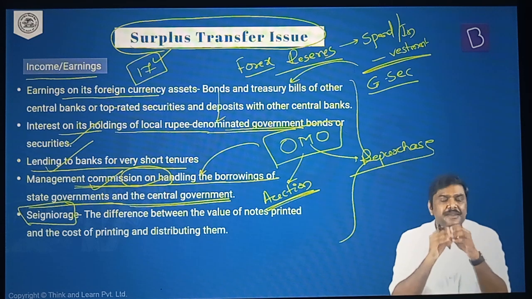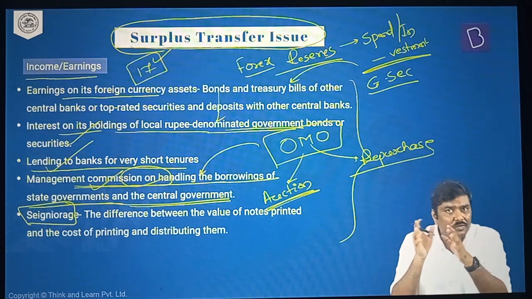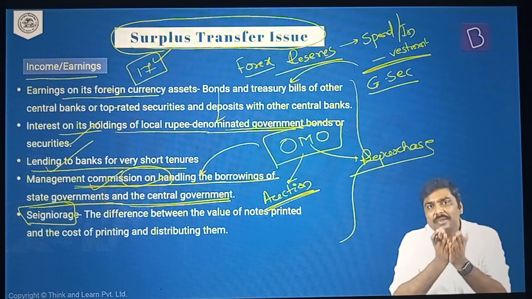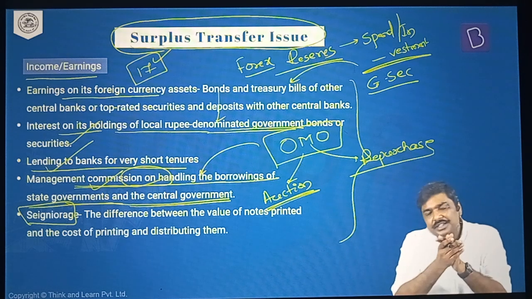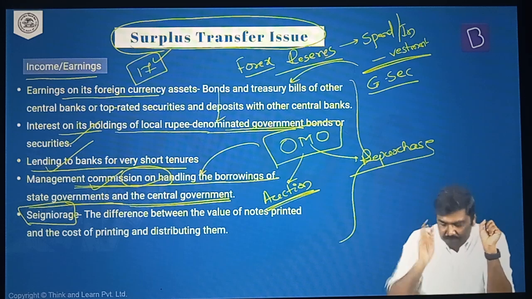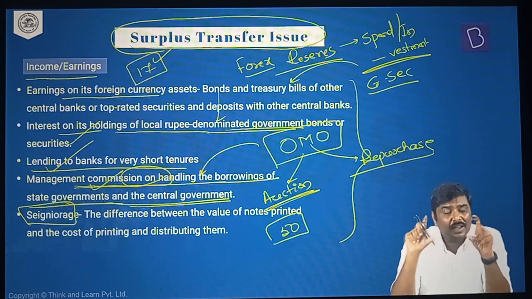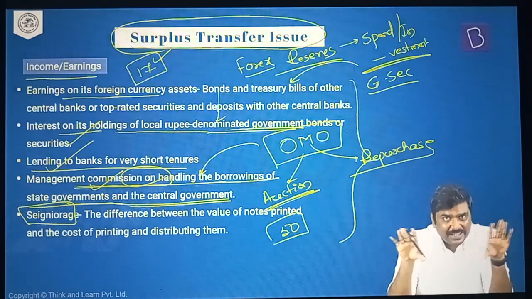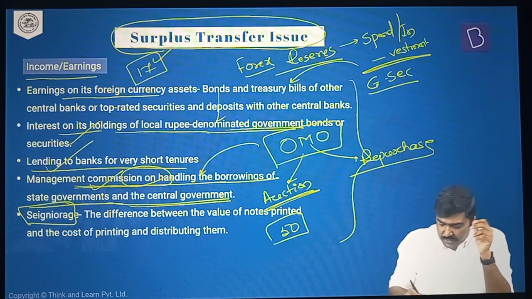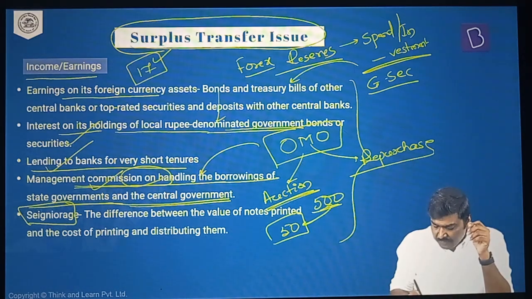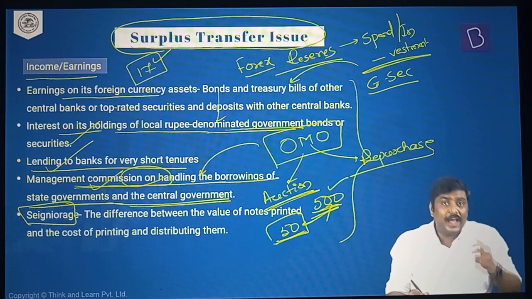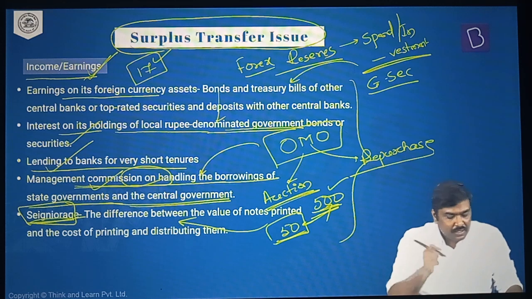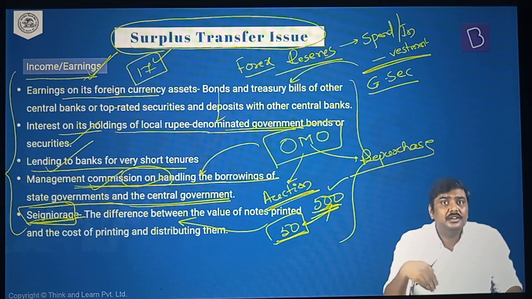And finally, seigniorage. In simple terms, seigniorage refers to the difference between the value of the currency and the cost incurred to print the currency. For example, imagine I hold a 500 rupee currency note in my hand. To print this note, RBI would have incurred certain expenditure. Let's take a simple example, 50 rupees. After printing the note, the value provided on it is 500 rupees. So the difference between the cost of printing and the value of the currency note is the concept of seigniorage, and that becomes a part of the earnings of RBI. Done. So these are some of the ways through which RBI earns in the market.